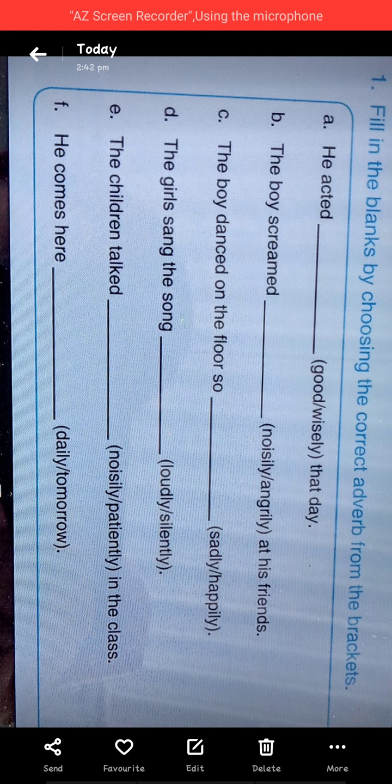Next, today's homework. Please note it. Fill in the blanks by choosing the correct adverb from the brackets. He ate dash that day. Good or wise? The boy screamed dash at his friends.